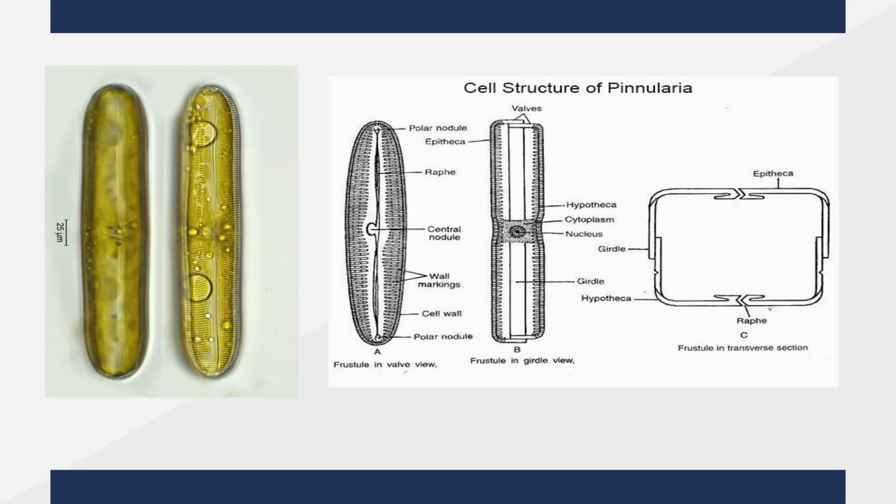This is an image of Pinnularia, and here is the cell structure of Pinnularia that shows two layers of cell wall, the epitheca and the hypotheca. Apart from this, it contains the cytoplasm, a single nucleus, and other cellular organelles. They completely fit into each other like a soap box. As you can see in this image, the epitheca is the topmost layer, the hypotheca is the lowermost layer, and they fit in like a soap box.